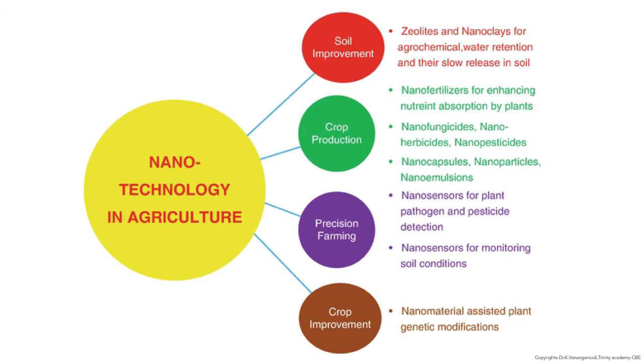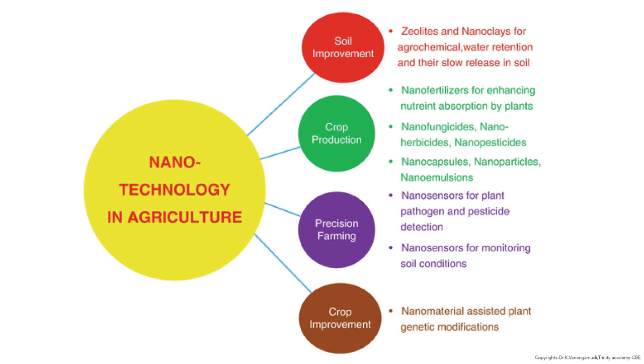Nanocapsules, nanoparticles, and nanoemulsions are also used in crop production. In the case of precision farming, nanosensors are used for plant pathogen and also pesticide detection, and for monitoring soil conditions. In the case of crop improvement, nanomaterial assisted plant genetic modifications increase the hybrid.